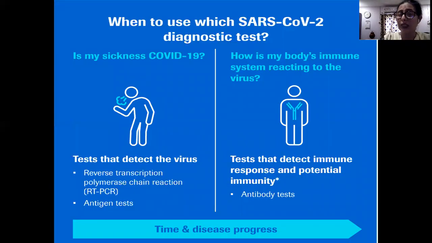When to use which diagnostic test? If we are having the symptoms of COVID-19, then the tests that detect the virus are the RT-PCR test and the antigen test. But when we are in the treatment, we have to detect whether our immune response and potential immunity are good, then we are using the antibody tests.